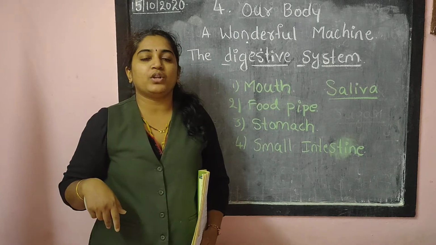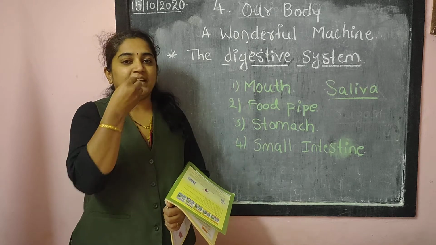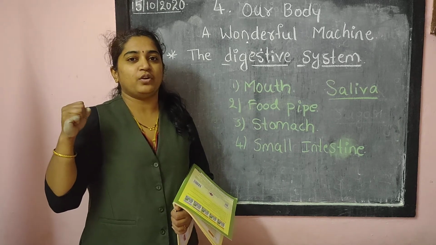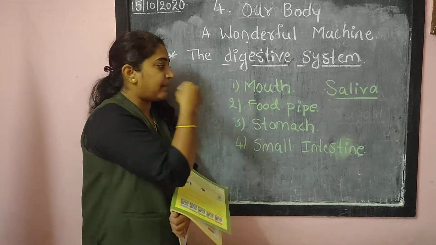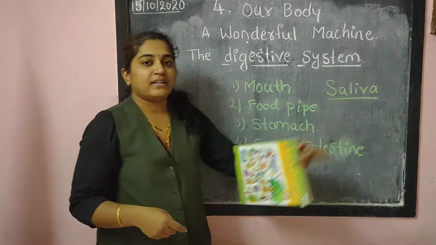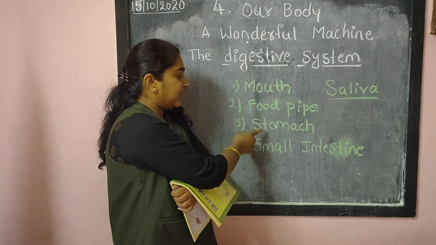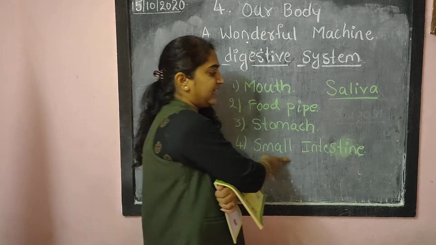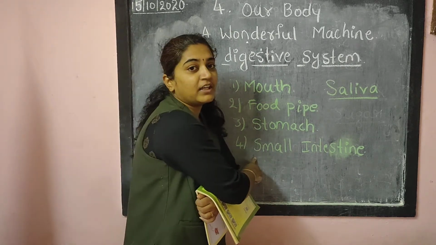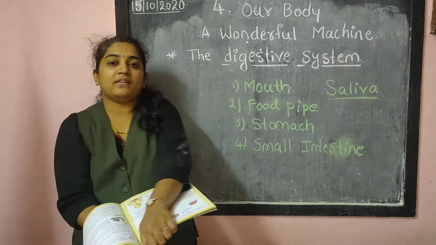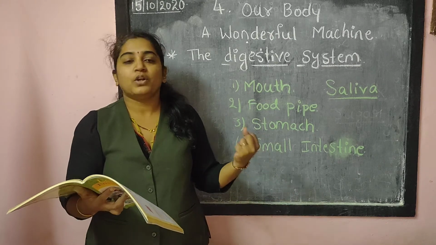The body requires nutrition, no? How will the nutrition come now? We will say, whenever we eat, all the nutrition will come. How will it come? We put the food in our mouth. Saliva is created. After that, the food will go to the stomach through the food pipe. After the stomach, where will it go? The small intestine. In this also some juice is mixed, okay, and it passes into the blood vessels. Through the blood vessels, nutrition passes all over our body. So we will get the nutrition.